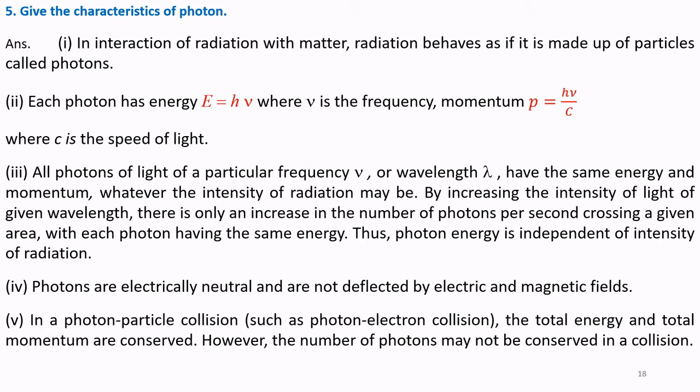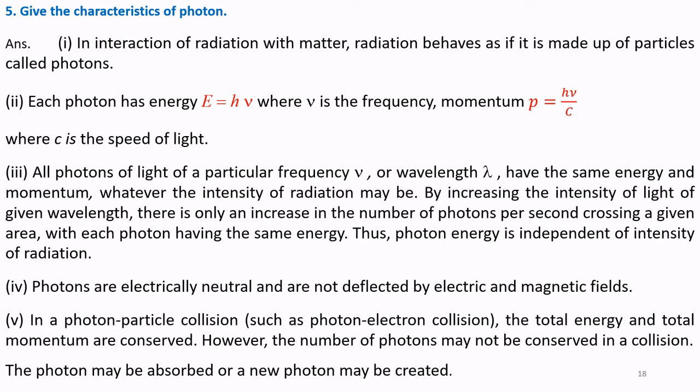Point number 5. In a photon-particle collision, such as photon-electron collision, the total energy and the total momentum are conserved. However, the number of photons may not be conserved in collision. The photon may be absorbed or a new photon may be created. So, only the total energy and momentum are conserved, but the number of photons is not conserved.